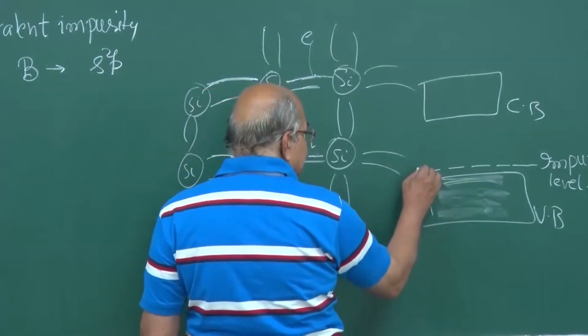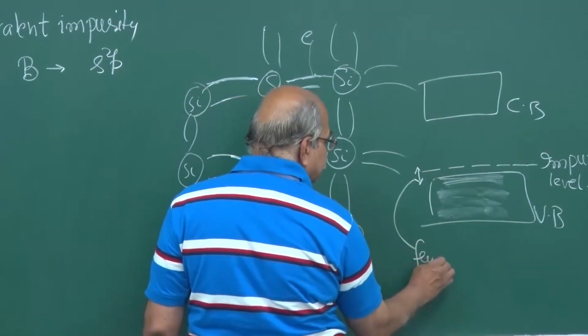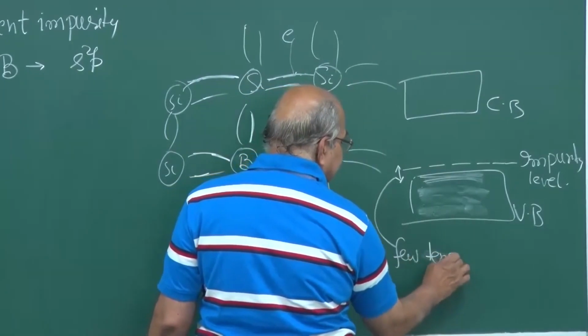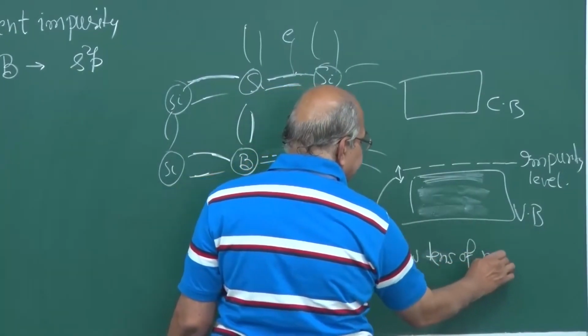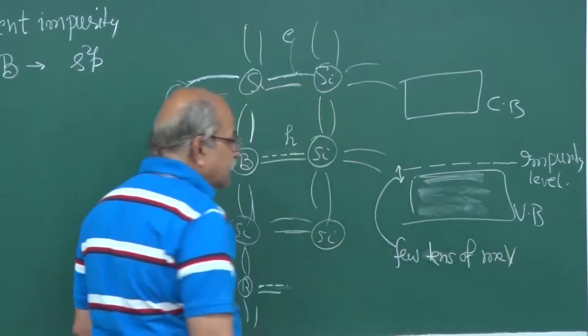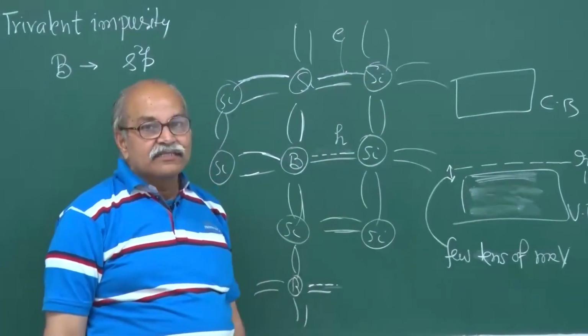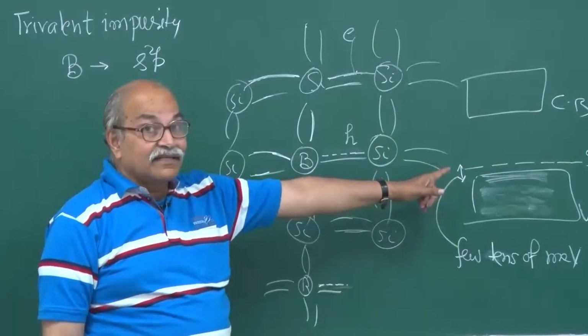Once again, this is a few tens of milli electron volts, right? 10, 20, 30, 40 milli electron volts. That is this. Empty states are there, remember.